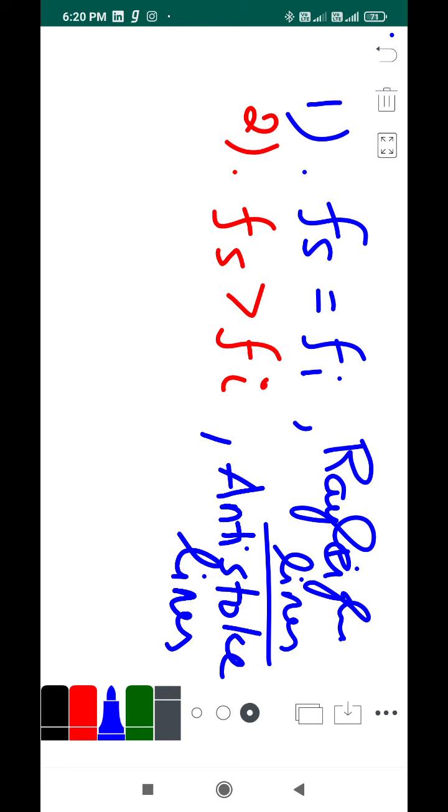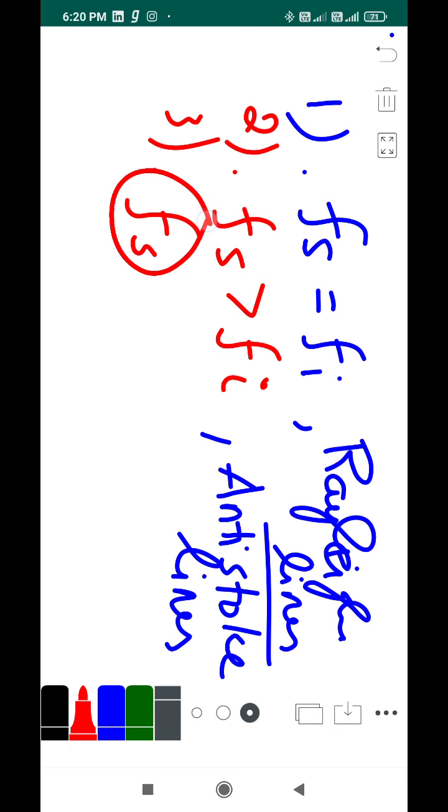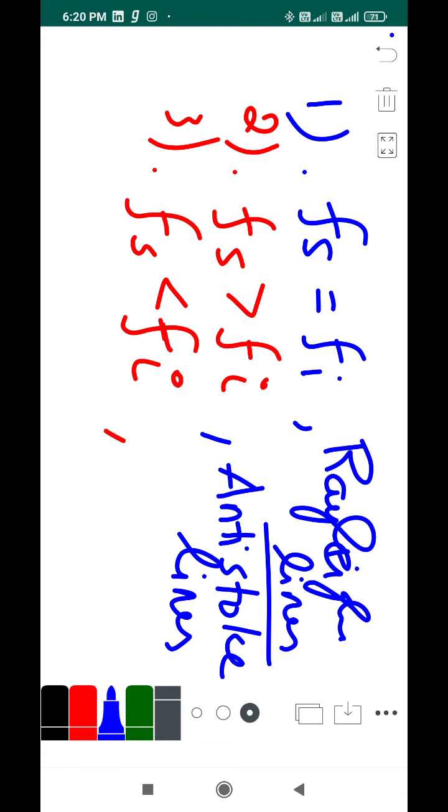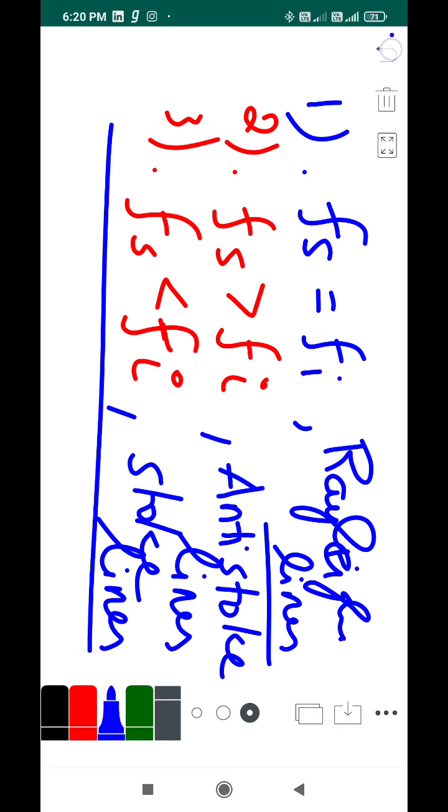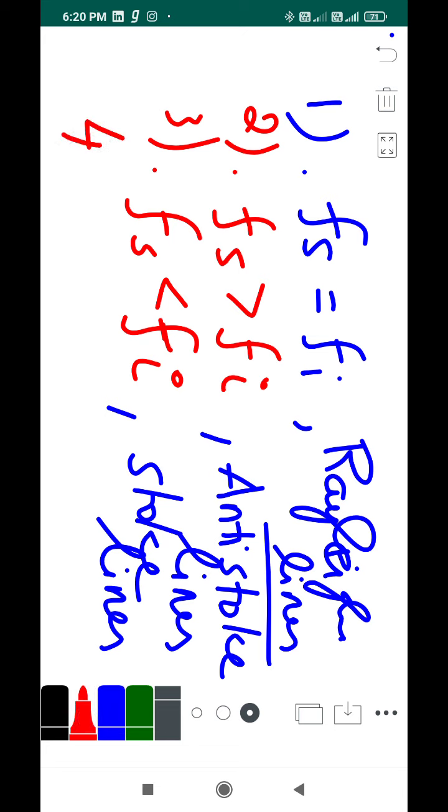And the third case would be where the scattered frequency is lesser than my incident frequency. If the scattered frequency is lesser than my incident frequency, then I call those lines Stokes lines. These are the three conditions.